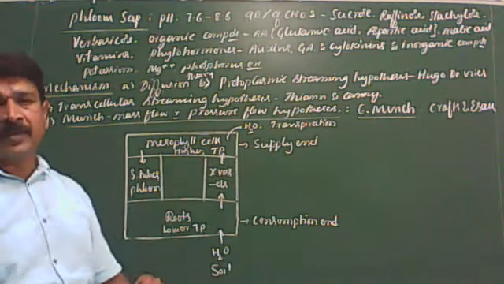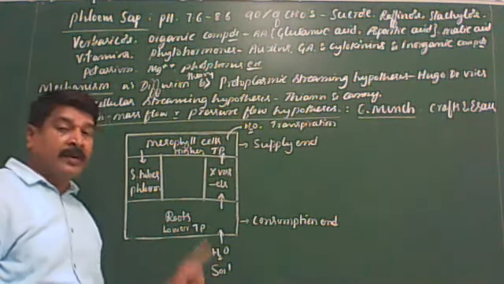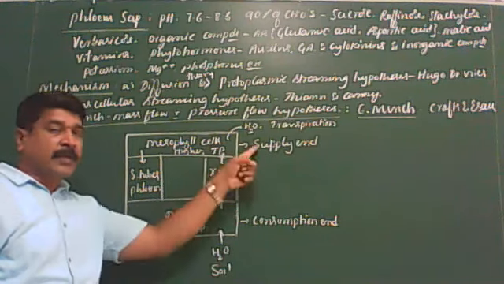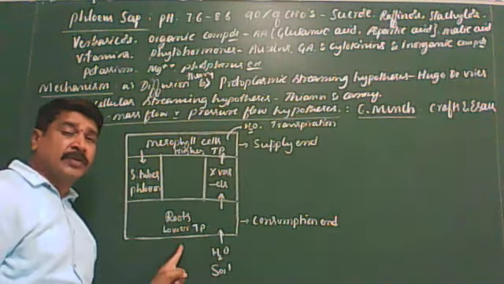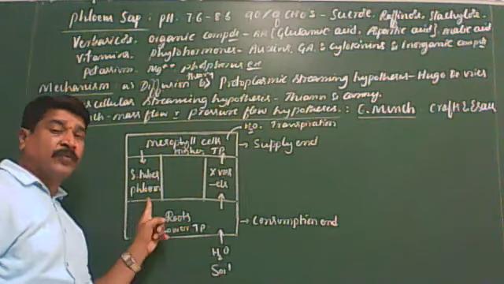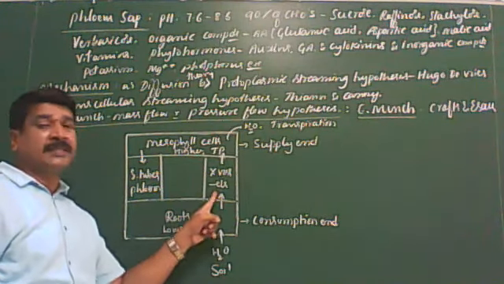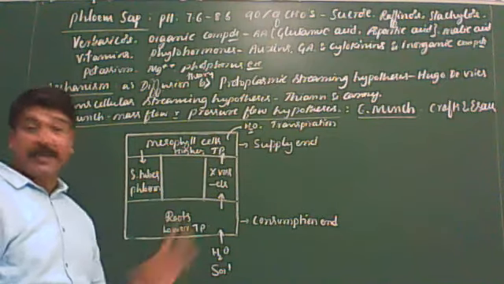This causes a mass flow of water containing dissolved organic substances from the supplying mesophyll cells of the leaf to the consumption ends, roots and storage organs, through sieve tubes of the phloem along with the xylem vessels. I think it is very clear for you. So this is the diagrammatic representation.